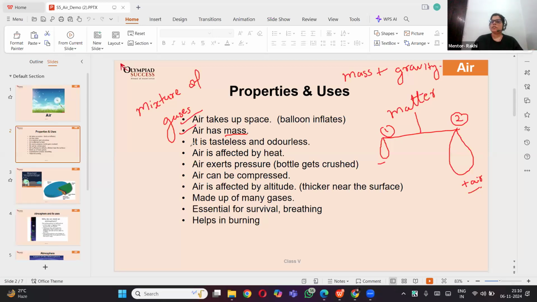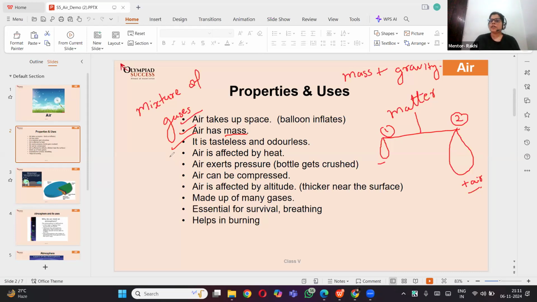Now here, air is tasteless and odorless, of course. That I think anyone can say. Even if I ask you, Saanvi, come on, let's eat the air, but we can't taste it. It is tasteless. Therefore we are not eating it. Otherwise, half of the air would have vanished if it were tasty, right? And of course, it is odorless. There is no smell in the air.